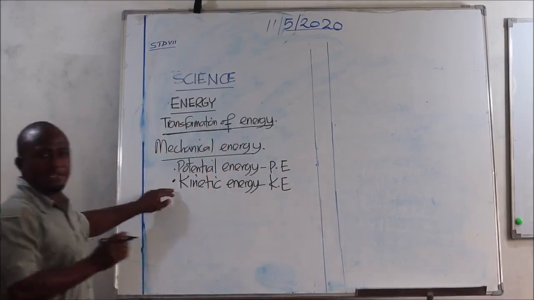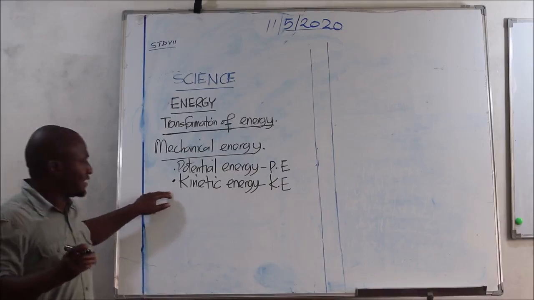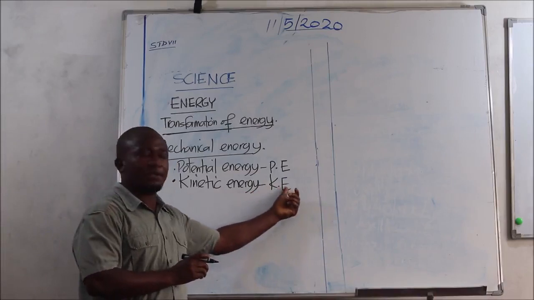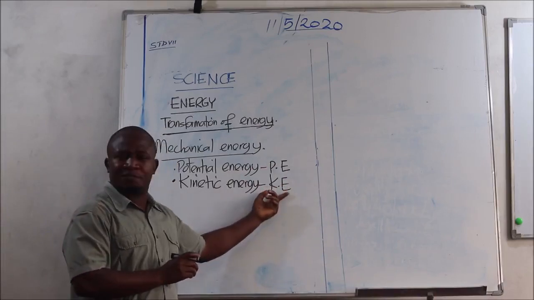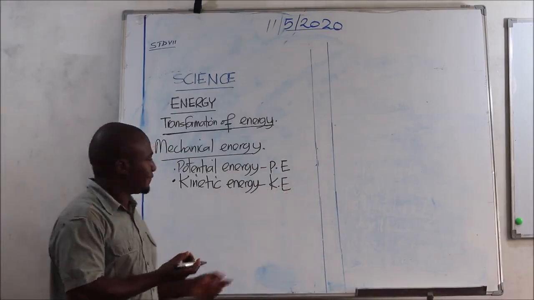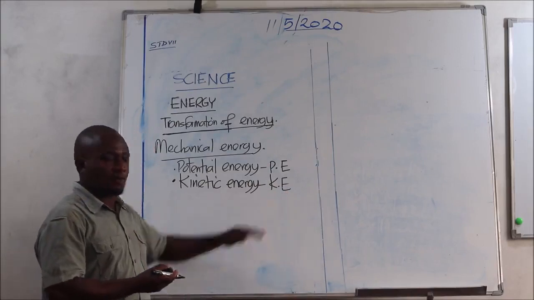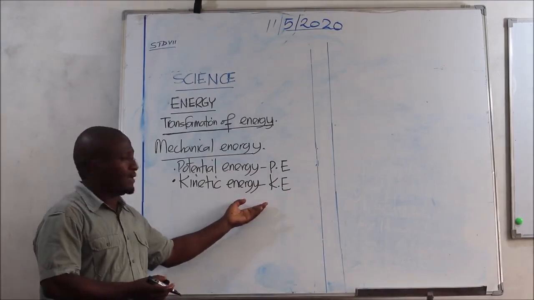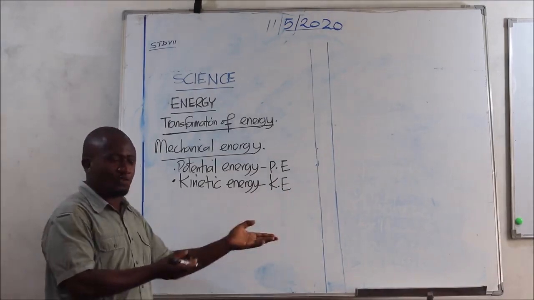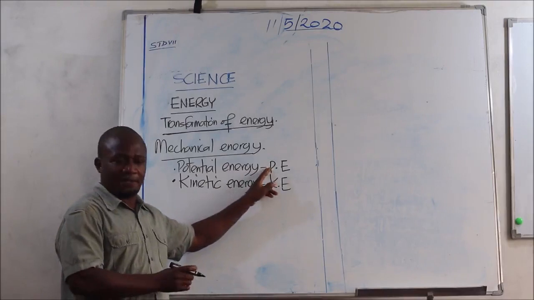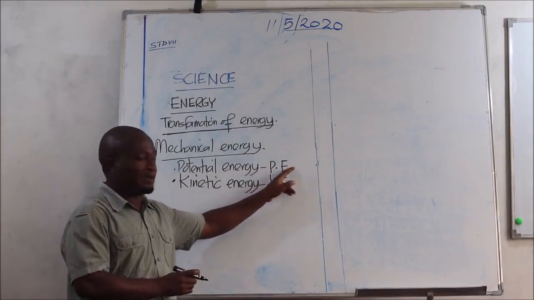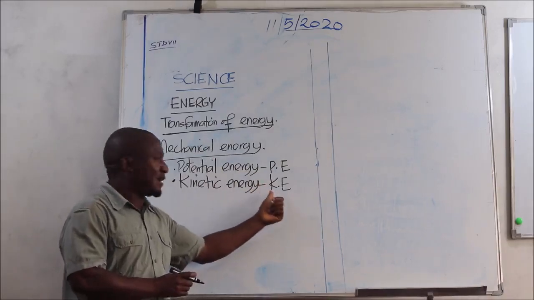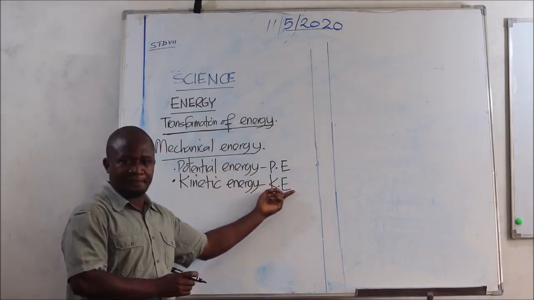Kinetic energy is abbreviated by capital K, capital E. None of these letters should be small. Science has its own way of abbreviating quantities, and we don't have to forget this. Potential energy is capital P, capital E, and kinetic energy, the second form of mechanical energy, is capital K, capital E.